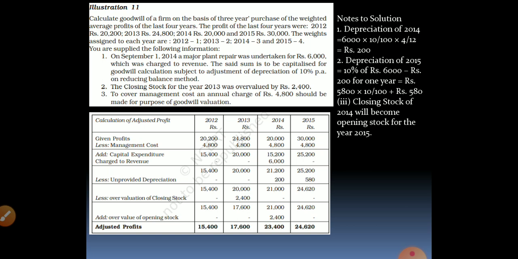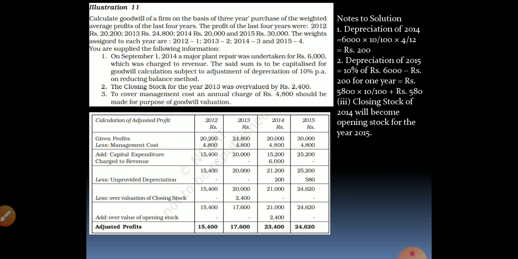On September 1st, 2014, a major plant repair was undertaken for rupees 6,000, which was charged to revenue. So, a major plant repair is a kind of abnormal expense, isn't it? Let us see. The said sum is to be capitalized. It was a capital expenditure, but it was considered as a revenue expenditure. Kind of error, isn't it? We have come across this error in errors of principle. So your 11th standard rectification of errors is applied in this question.